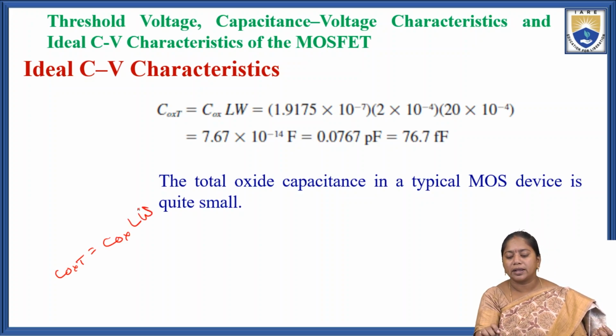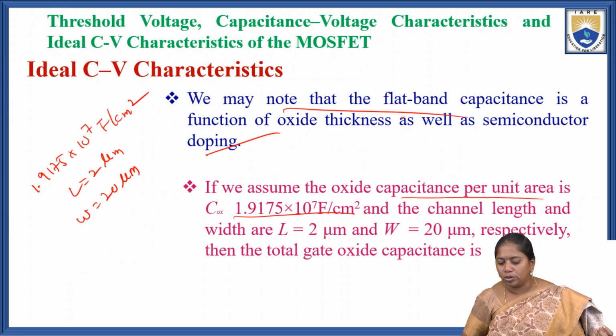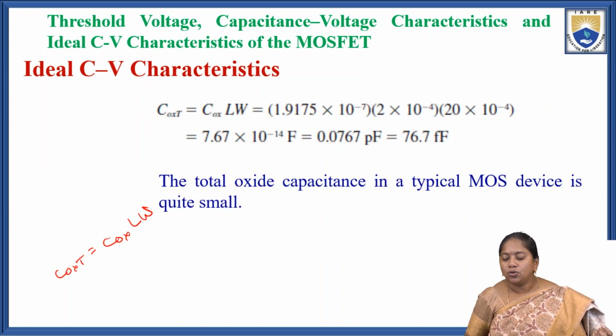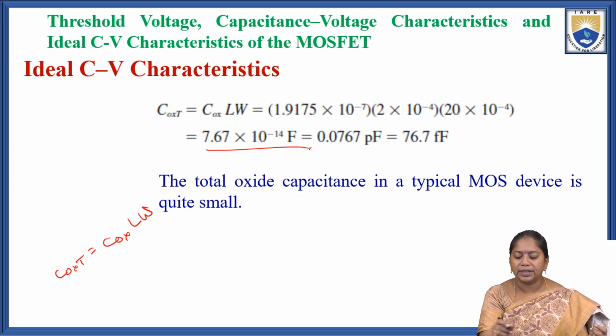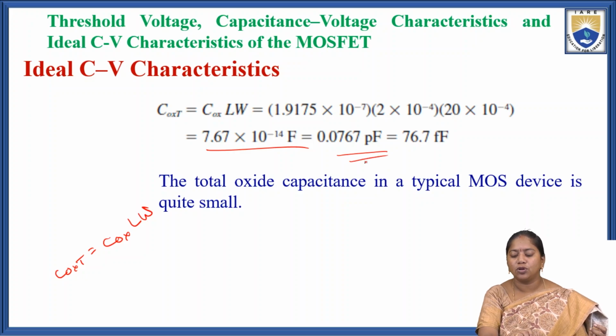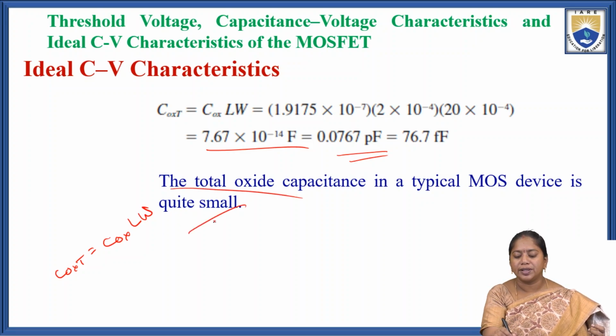So the oxide layer capacitance per unit area is 1.9175 into 10 power minus 7. The 2 micrometers we convert into centimeters, 2 into 10 power minus 4, and 20 micrometers into centimeters, 20 into 10 power minus 4. By substituting this we get the answer 7.67 into 10 power minus 14 farad, which can be represented in picofarad as 0.0767 picofarad. So the total oxide capacitance in a typical MOS device is very small.